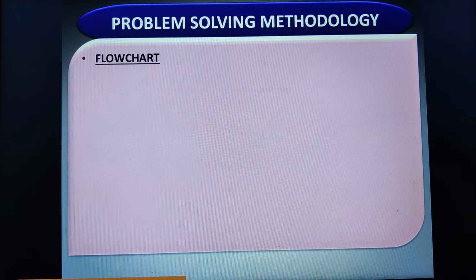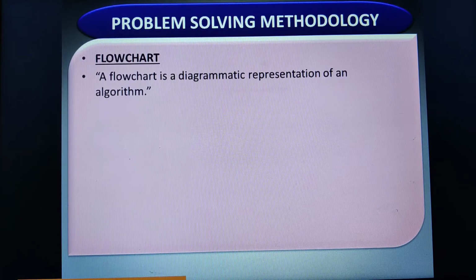So in our regular classes also, first we wrote the algorithm, based upon the algorithm we drew the flowchart, and based upon the flowchart we wrote the programs, isn't it? So the definition of a flowchart is that it is the diagrammatic representation of an algorithm. We say it is a flowchart.